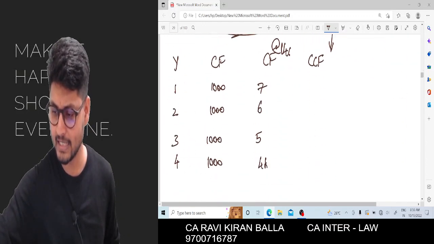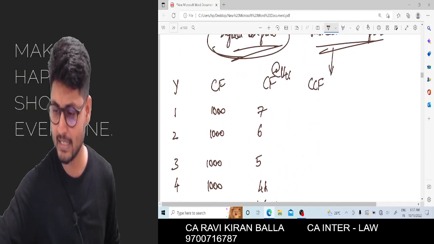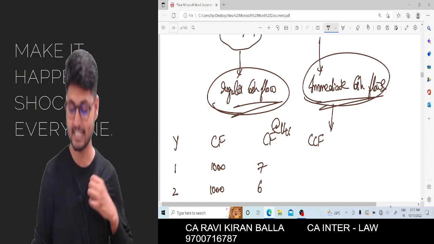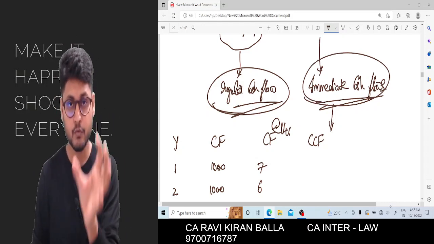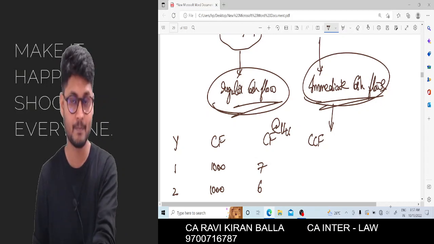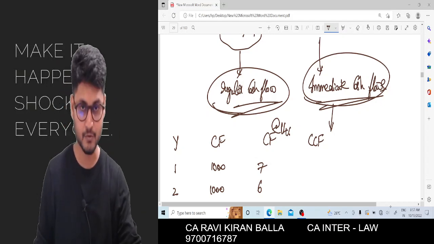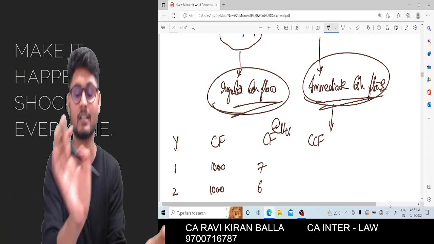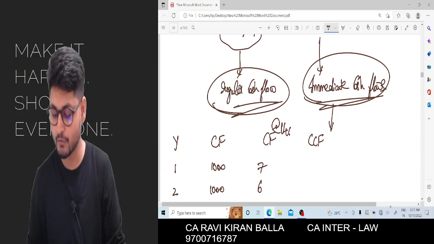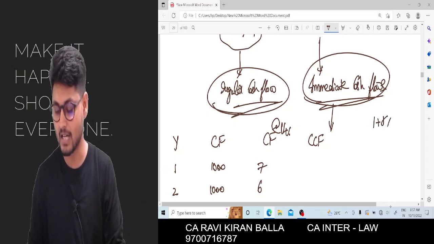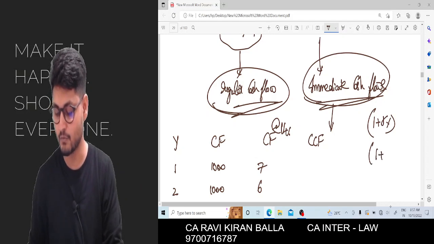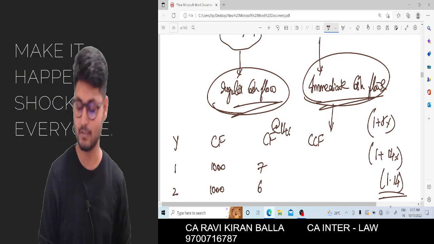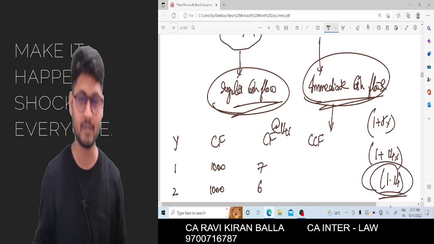When you want to calculate future value for immediate cash flows, you have to follow the same process you follow for regular cash flows, and for that we need to multiply one more figure called 1.14. How can I write 1.14? It is nothing but 1 plus r percentage. What is 1 plus r percentage? 1 plus 14%, which is equal to 1 plus 0.14, which is equal to 1.14. This is the figure I just need to multiply.